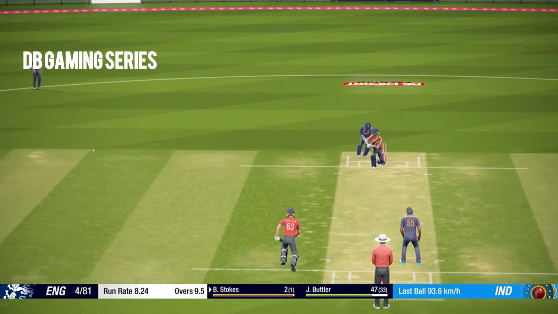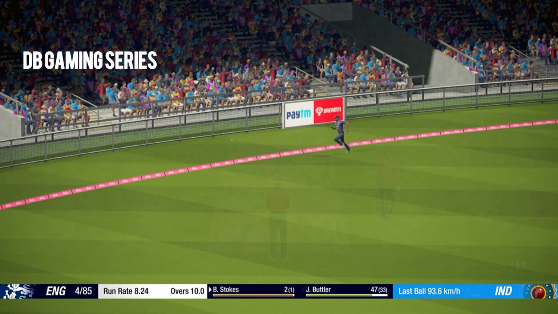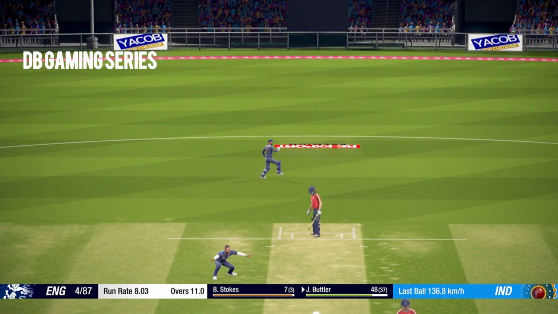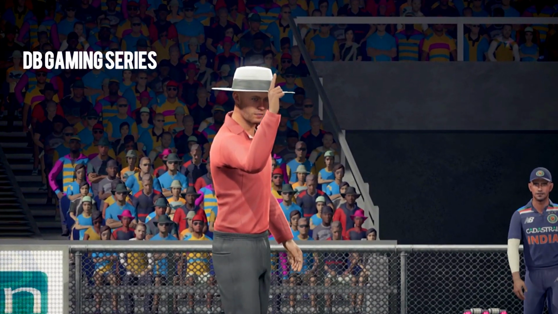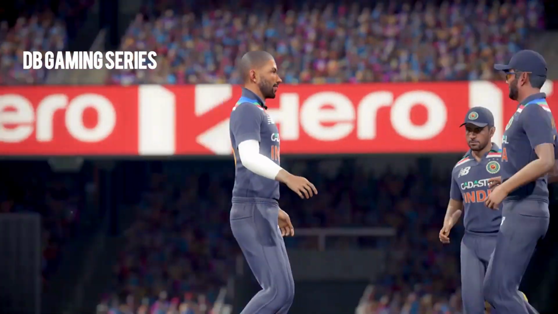Ben Stokes 2 off 1 on the pads and flicked away to the boundary. Brilliant timing and placement. Josh Butler 48 and goes. Oh, he's nicked it. And a brilliant take by Rishabh Pant once again. He has been outstanding as Hardik Pandya gets his first wicket in the match.